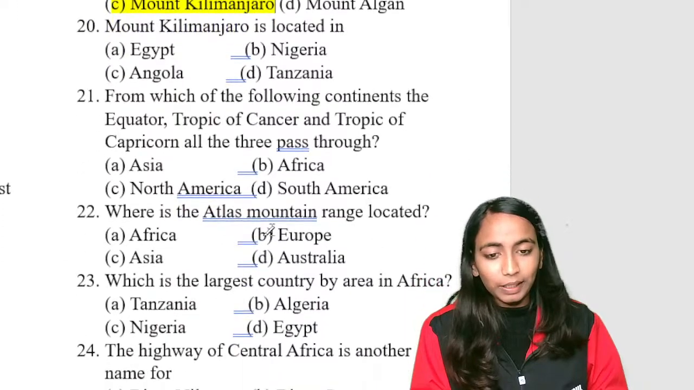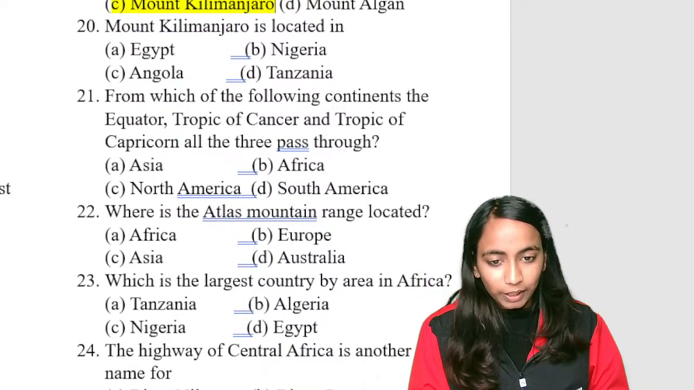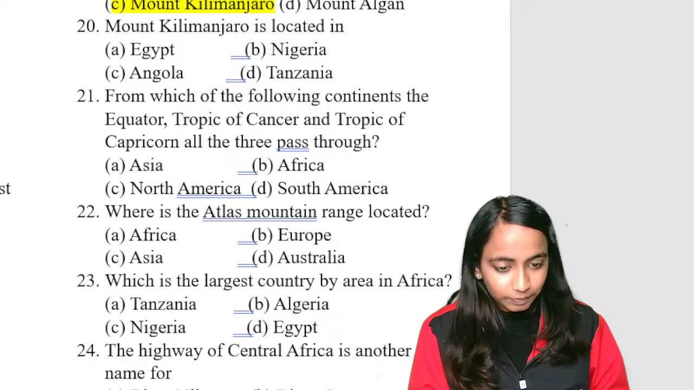Next is question number 20. Mount Kilimanjaro is located in which country? आपको country का name बताना है. It is located in which country?